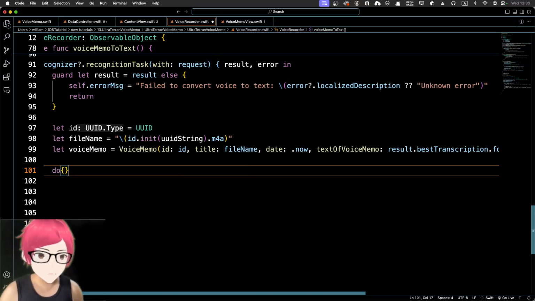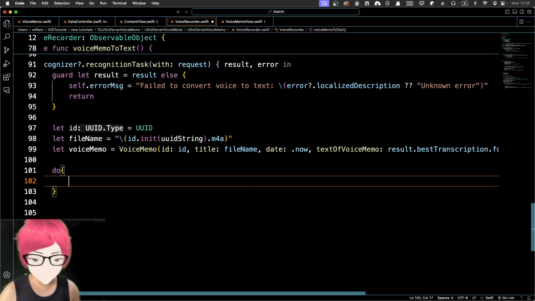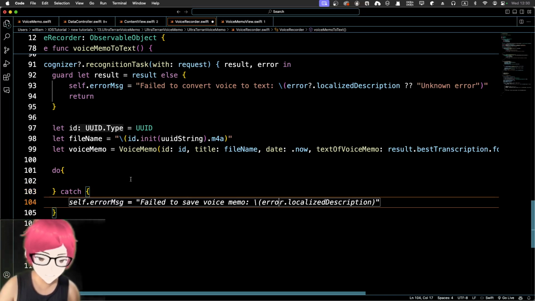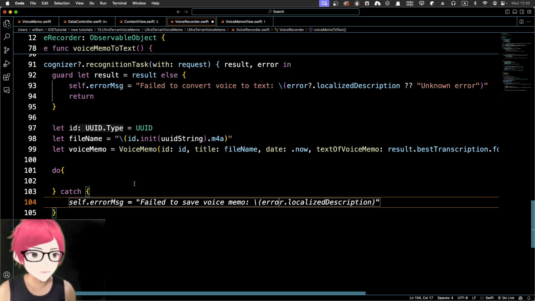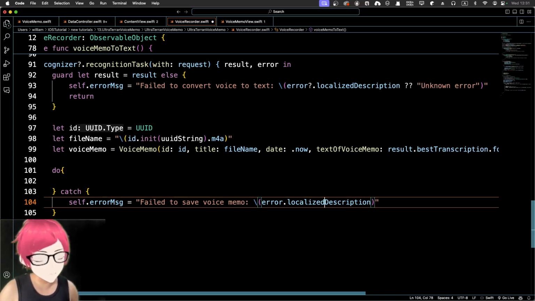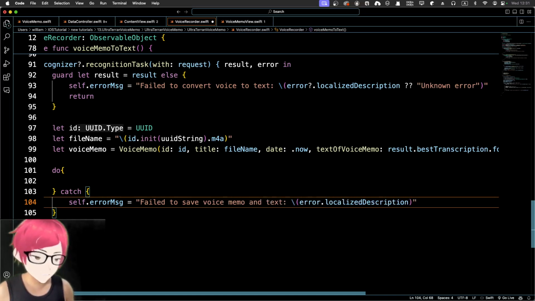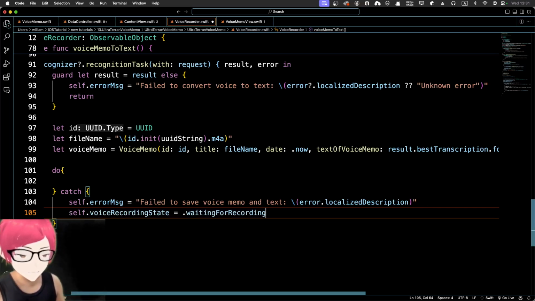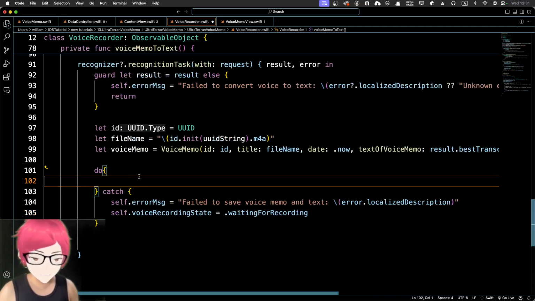And we can do a do and catch. So catch basically is error, is easy, so let's do that. Self error message, failed to save voice memo, and localized description to save the voice memo and the text. Okay, and again have a localized description. That's good. And then we're going to change the state as well. So state waiting for recording. So let's go back to the first state and go to the do.